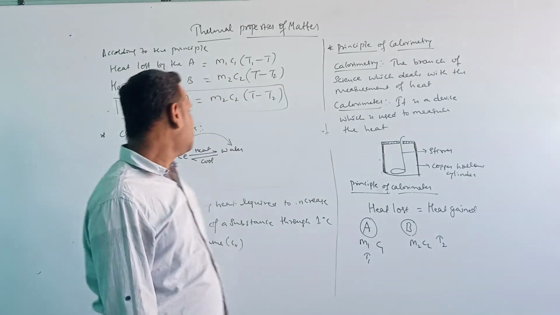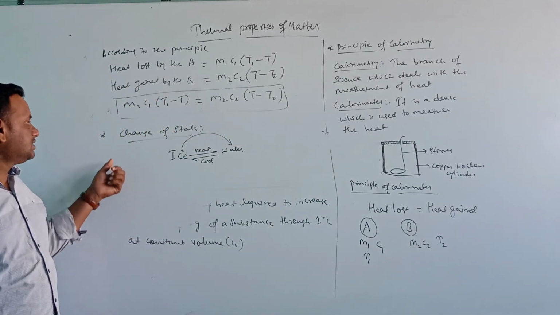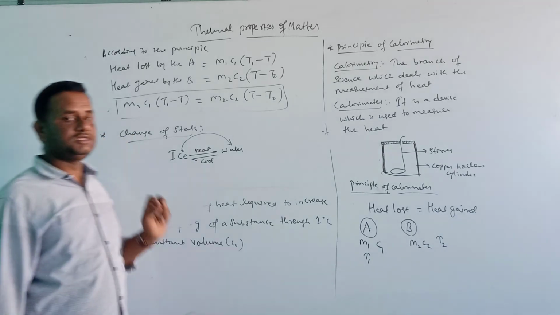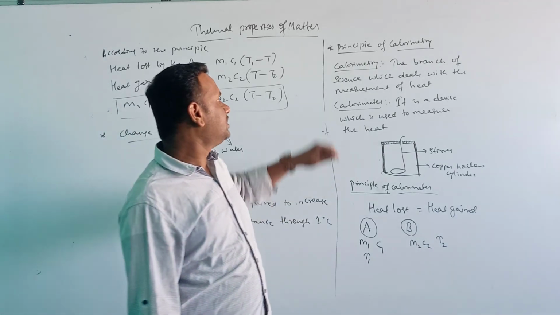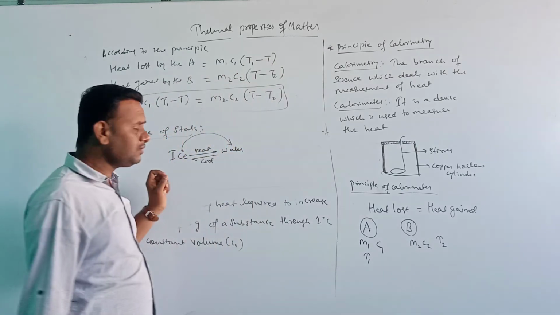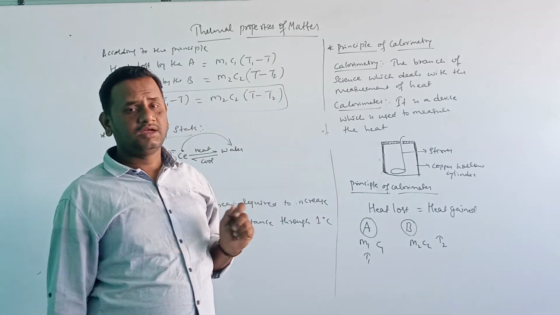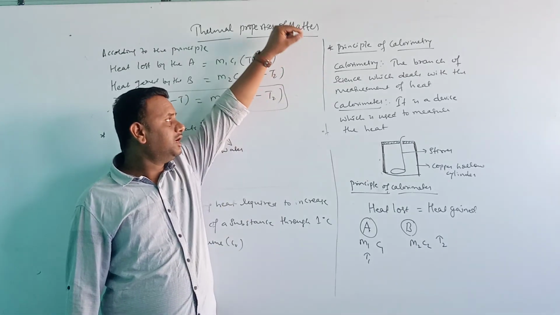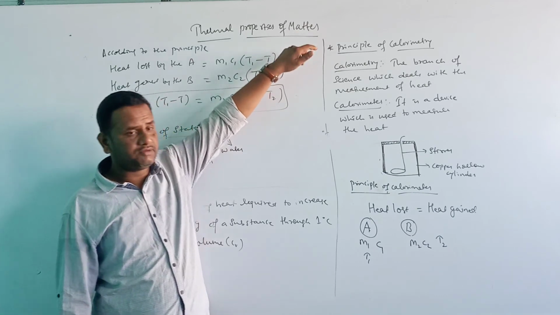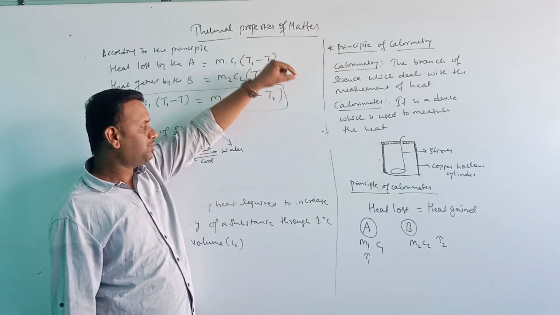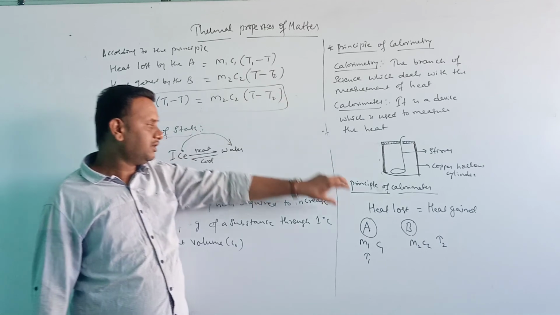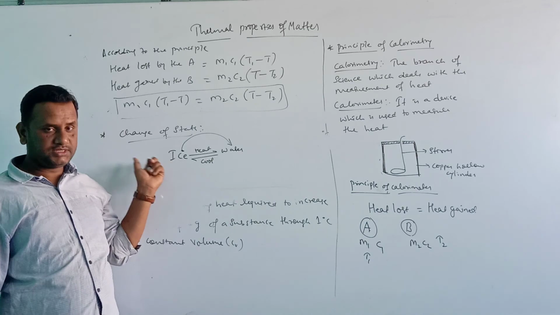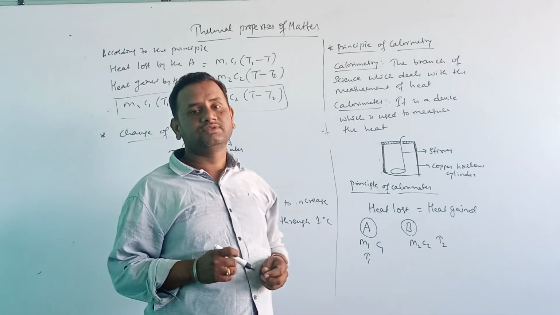That is all for today's class on change of state. In the next class we will discuss further topics related to change of state. In today's class we have discussed the specific heat of gases at constant pressure and constant volume, and a very important topic, the principle of calorimetry: what is calorimetry, what is a calorimeter, the explanation of the principle of calorimeter, and the change of state. In the next class we will continue with the next topic.